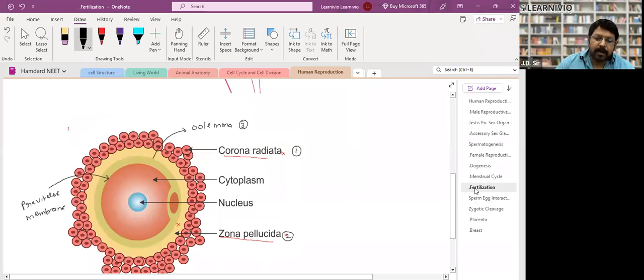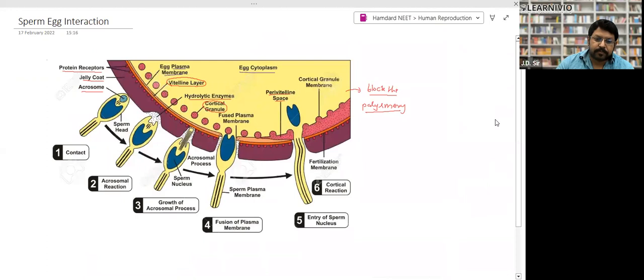Now sperm egg interaction. What is polyspermy? Polyspermy is fusion of multiple sperm with an egg, which is prevented in humans at least, right?